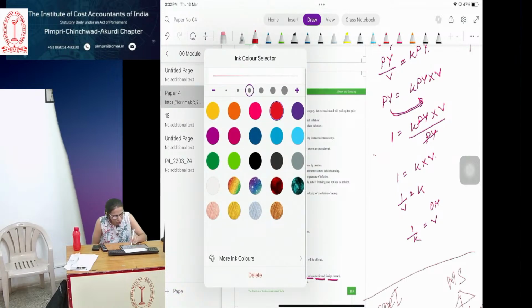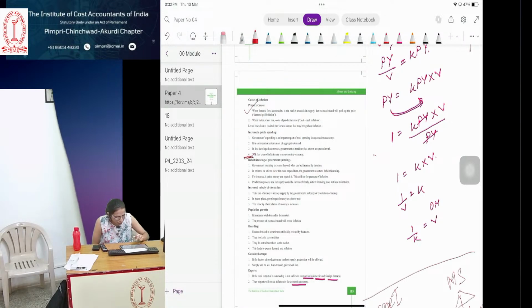Now we will move a step further. So we saw increase in public spending. When people have more money in their hands, they have more purchasing power. So there is more demand in the market compared to the supply. Again, people spend more money when they have more money in their hands, and that again leads to inflation. We saw this also yesterday.